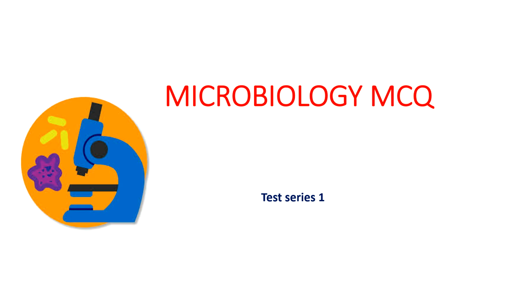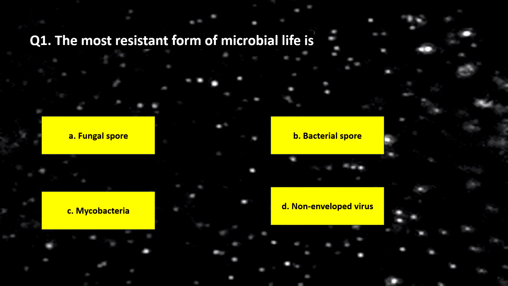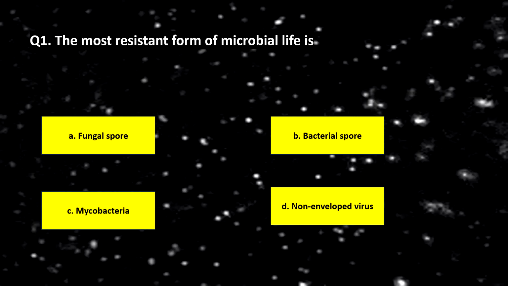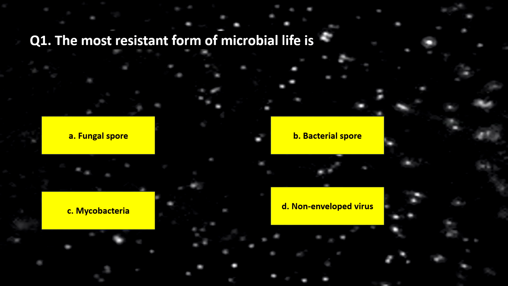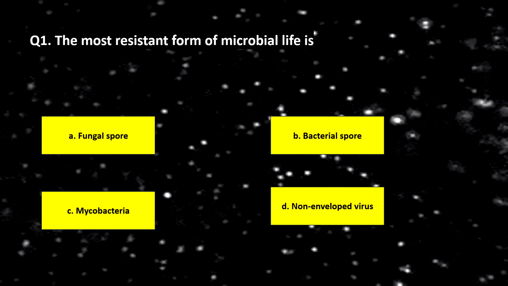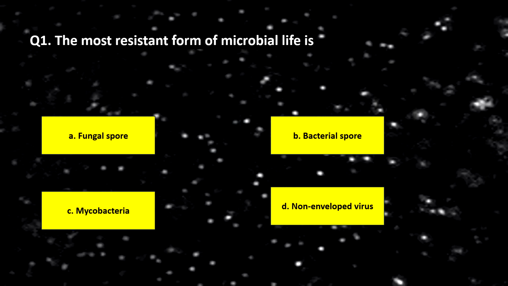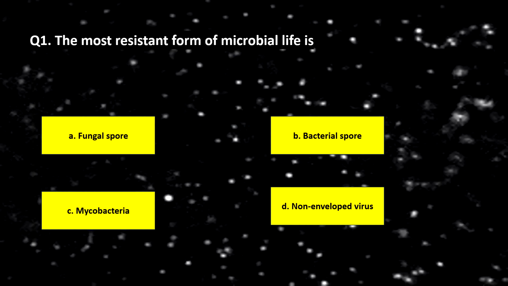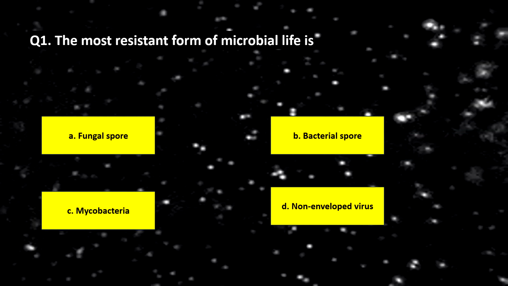Today we will discuss 10 MCQs on general microbiology. So let's proceed. Coming to question number 1, the most resistant form of microbial life is option A fungal spore, option B bacterial spore, option C mycobacteria, option D non-invasive virus. So could you please guess the answer?